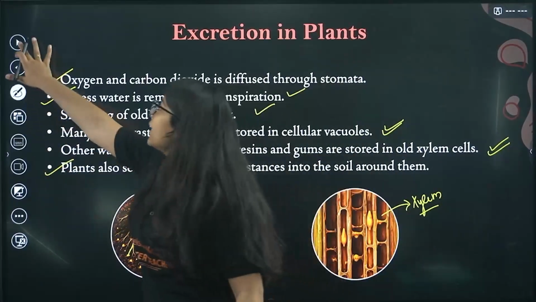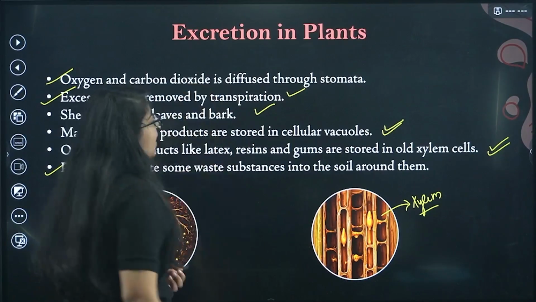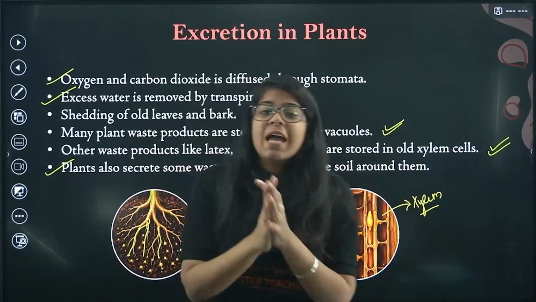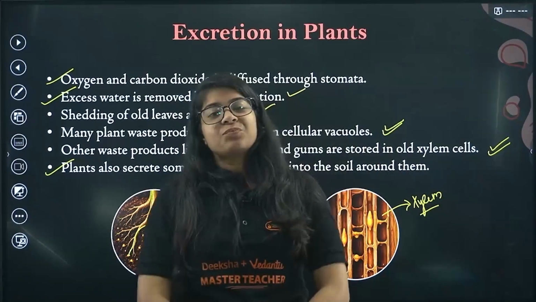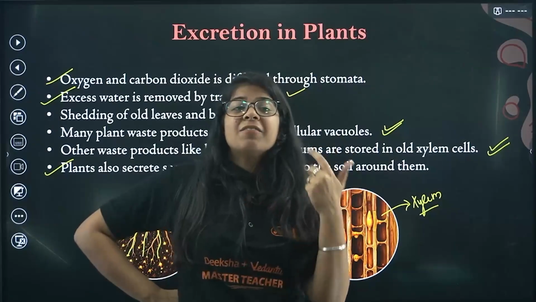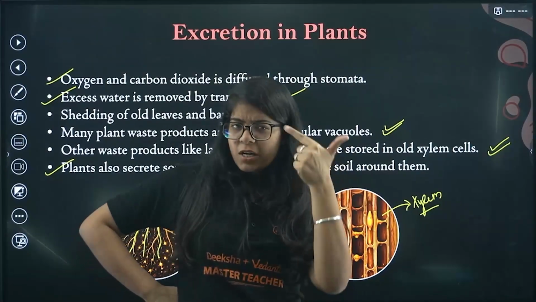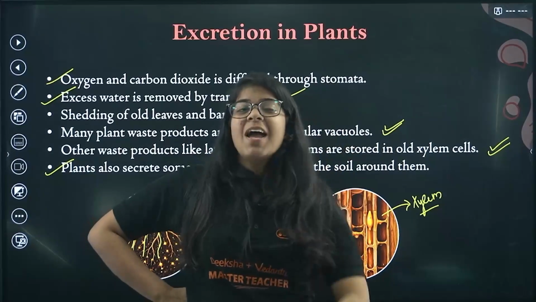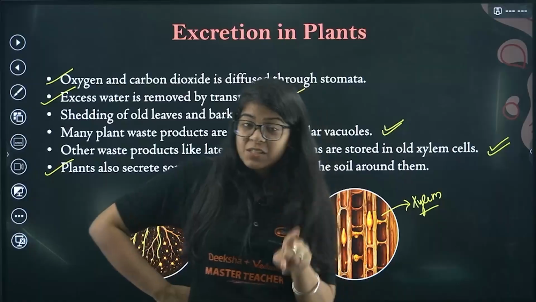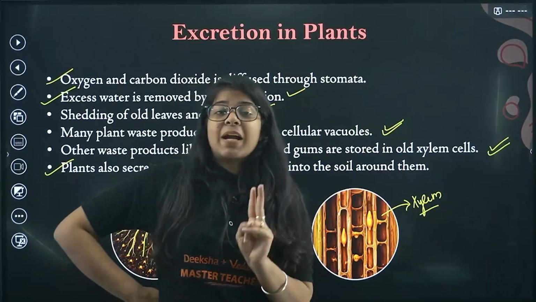Okay, that is it. We have finally completed the whole chapter, that is life processes. We started with nutrition, we did respiration, we did transportation, and we did excretion. Excretion and egestion are very different. Now you understand. The diagram of the human digestive system is very important. The human heart is important. We'll very much practice that.